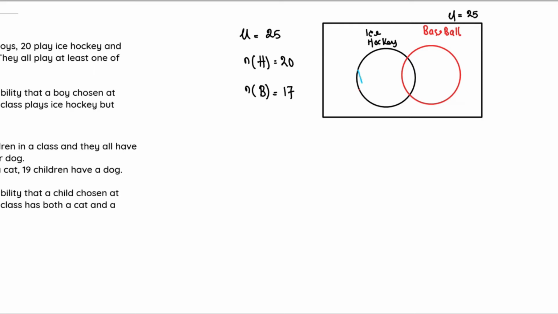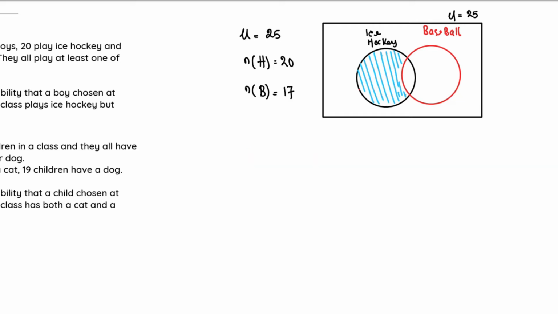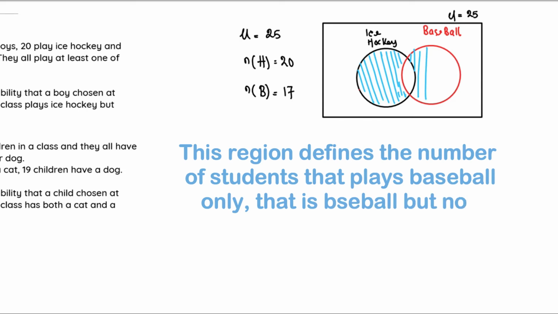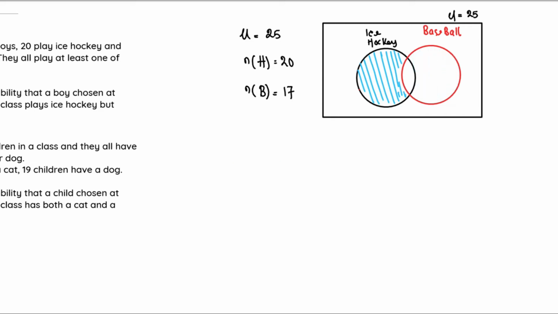Now this region right here, as you can see, I'm shading. This region represents those that play ice hockey only. That is, those that played ice hockey but did not play baseball. And this region right here represents those that played baseball only but did not play ice hockey. So that is the Venn diagram of this question, and the sum of all of those regions must equal the universal set.